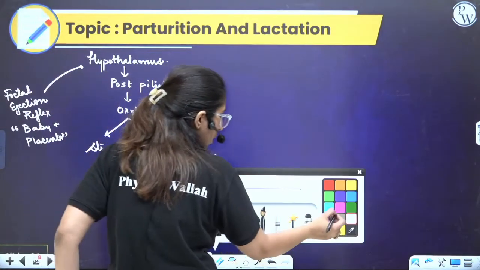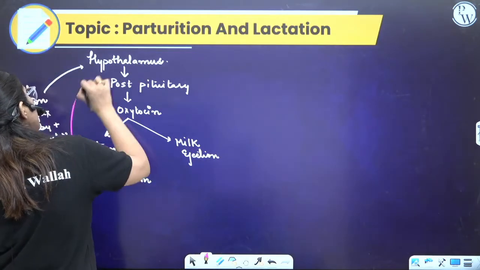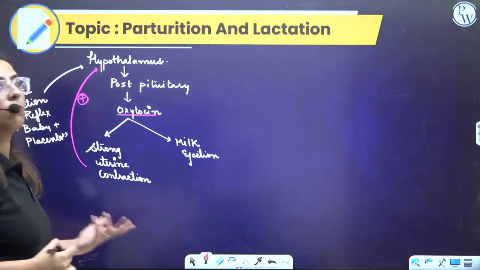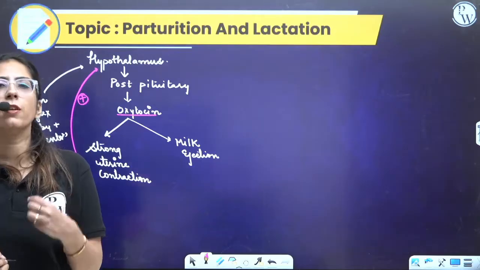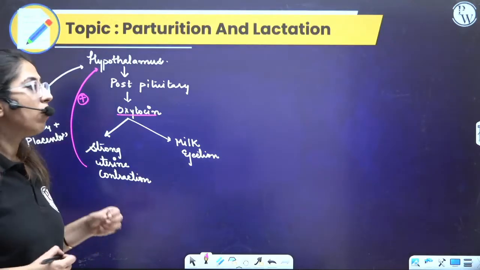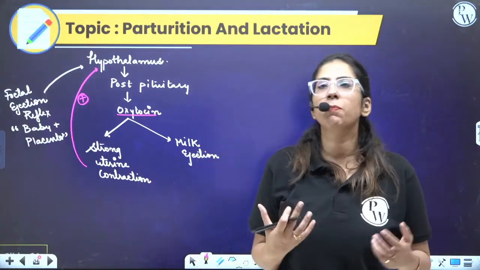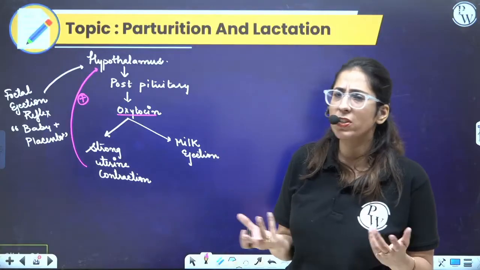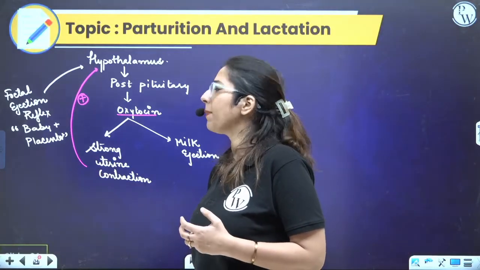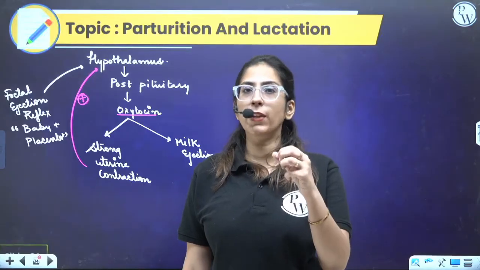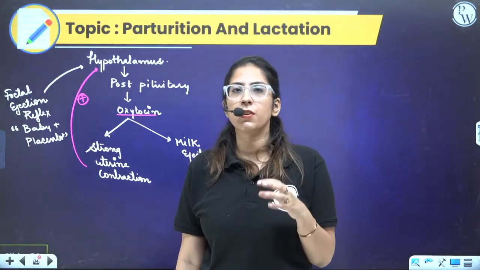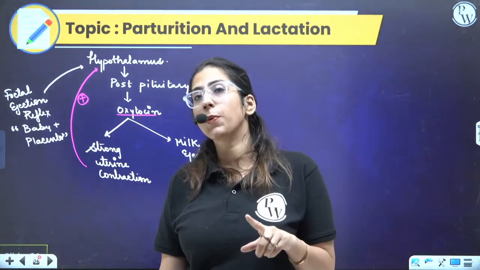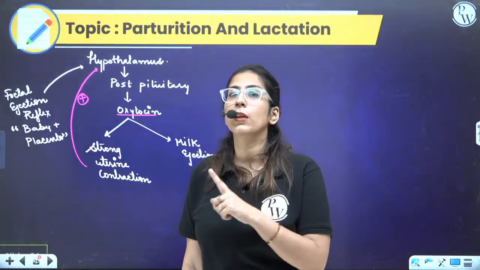Now, more and more strong uterine contraction, more signal will go to the hypothalamus. More posterior pituitary will start secreting more oxytocin. More and more uterine contraction will occur. Ultimately, the baby will enter into the birth canal and the easy delivery can happen. Not only this, there are some prostaglandins also which are released, which cause the easy birth of the baby, but that is not given in your syllabus, so we'll not go into that detail. Baby and the placenta, both of them start the fetal ejection reflex. I was telling you that milk synthesis is because of prolactin, and milk ejection is because of this, right?